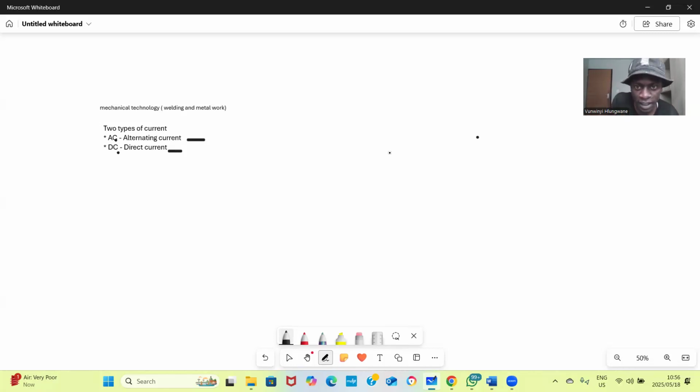That means if we have a circuit like this, AC will go like this, will have this direction and also this direction, because AC changes direction many times per second.